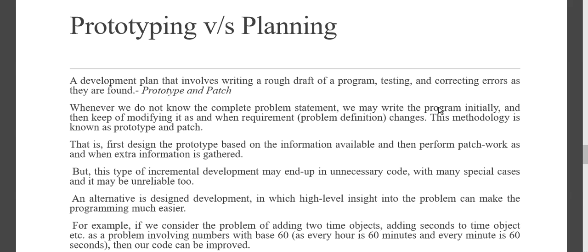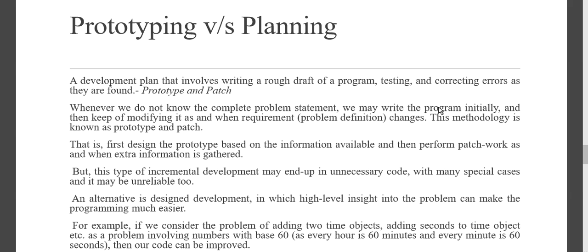Okay, so this will happen when you do not know the actual outcome of the product. Say, for example, they come and ask you to design software for your college to do many things. You know just simply that there will be some output, but a random output, and you cannot go in depth and analyze until you start defining your program modules completely. So this is called prototype and patch, meaning you are trying to do patchworks.